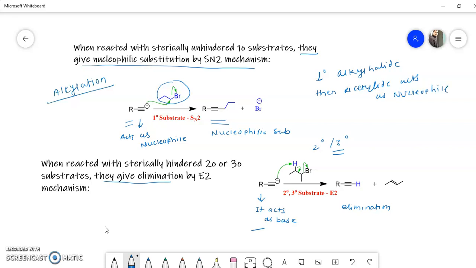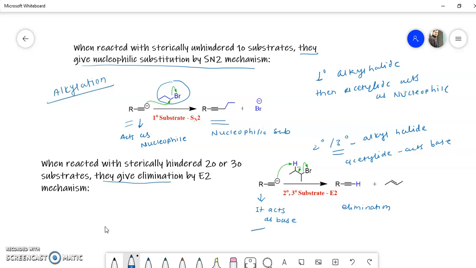And when a secondary or tertiary alkyl halide is used as a substrate, then acetylide acts as a base. So this is all about the alkylation of metal acetylides, or alkylation reactions of terminal alkynes.